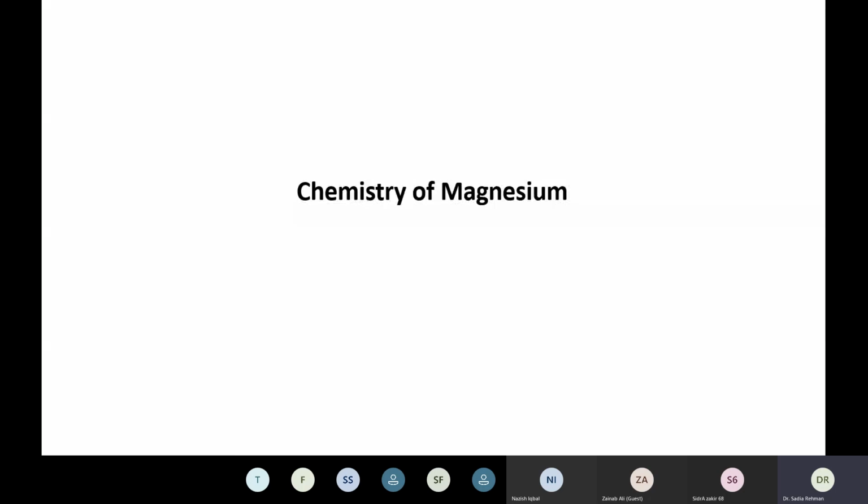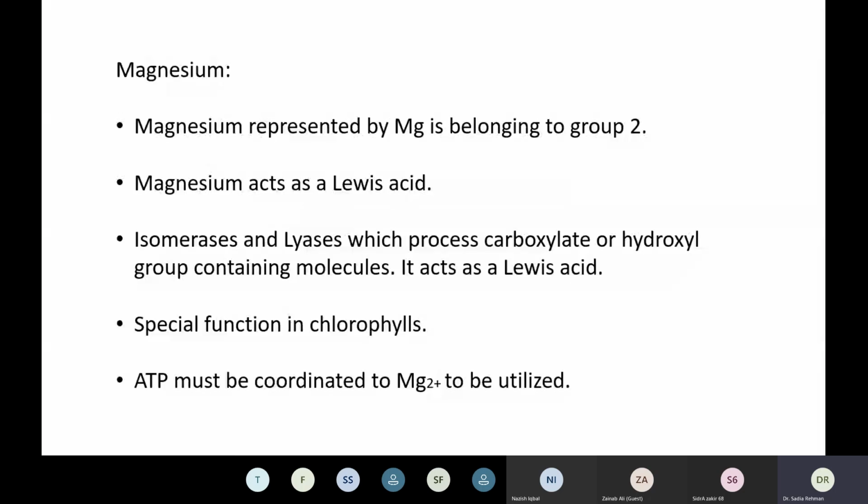Today we'll be starting the chemistry of magnesium, which is also a very important metal. Magnesium is represented by Mg and belongs to group 2. It acts as a Lewis acid by accepting electron pairs. Isomerases, lyases, which process carboxylate or hydroxyl group containing molecules. मतलब ये है कि इसमें ज़्यादातर एंजाइम जिनमें मैग्नीशियम मौजूद होता है, they are called isomerases or lyases, and they process the carboxylate or hydroxyl group containing molecule.